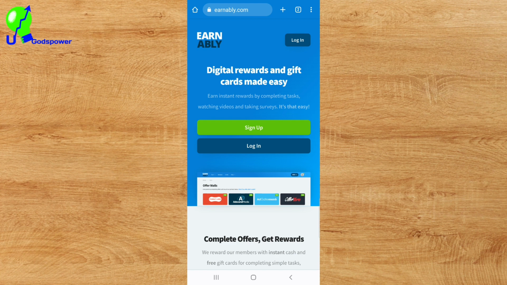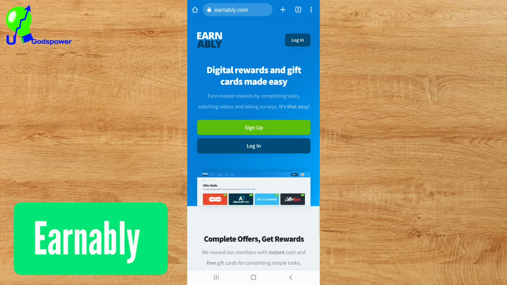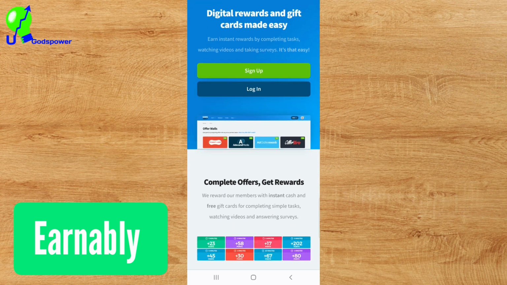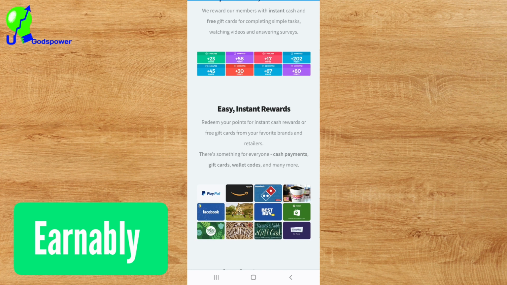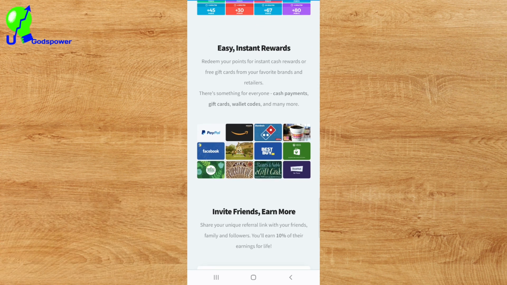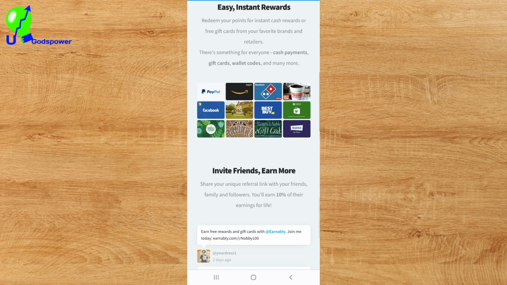The first thing you have to do on this website is to register. For those of you who don't know, Earnably is a platform that allows you to watch videos, download applications, and take surveys. You do a bunch of things and you get paid on PayPal and other payment methods that you can see here.